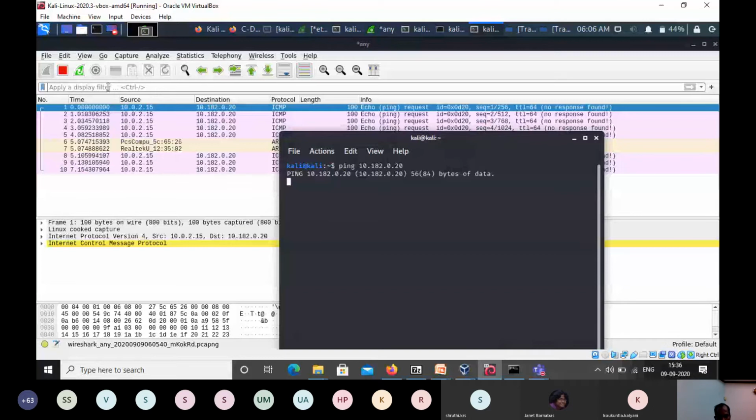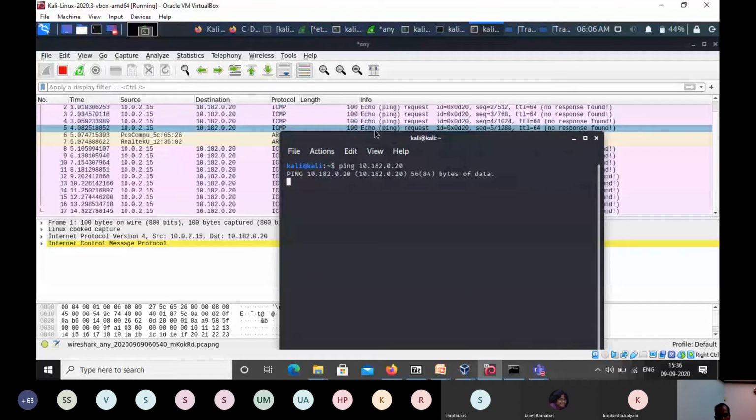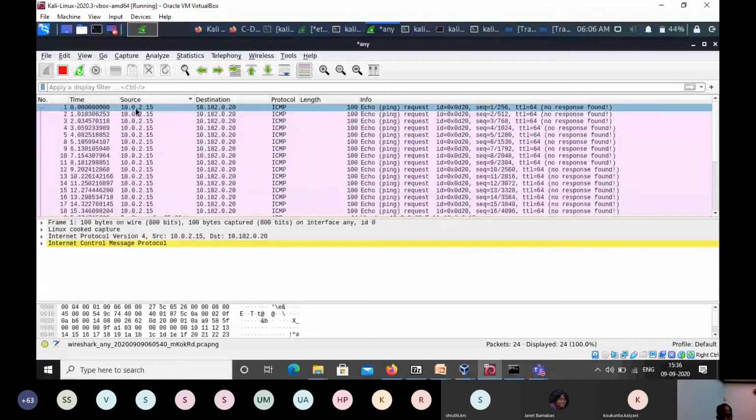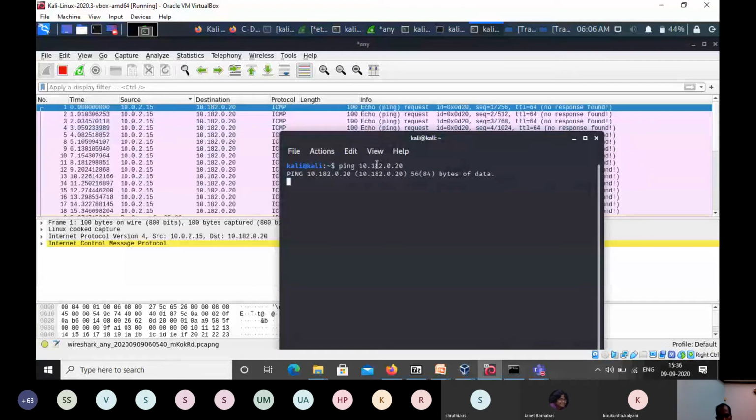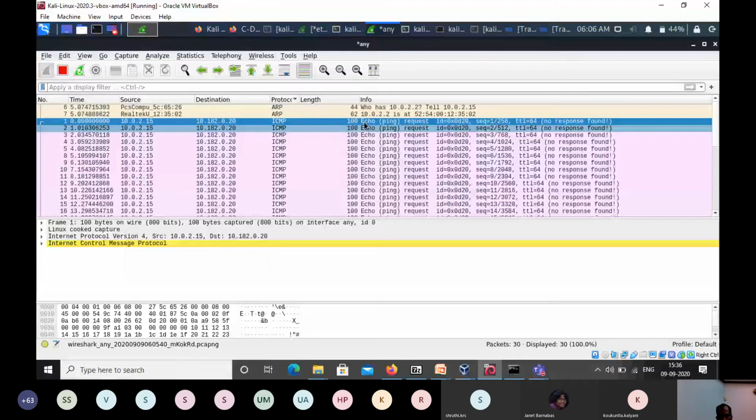As you already know, ping uses ICMP request and reply. So those things we can verify now. What is happening is that it is sending a ping request. Now my machine is 2.15, you can see here. I send the request to the other machine. Destination IP is 20. We studied that ping uses ICMP request, so here you can see the protocol is ICMP and it is sending an echo request.